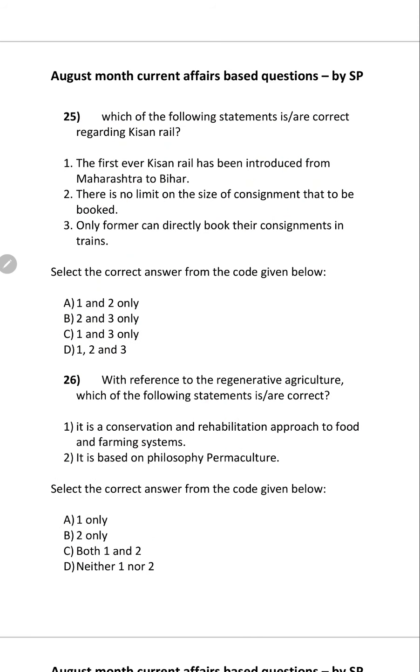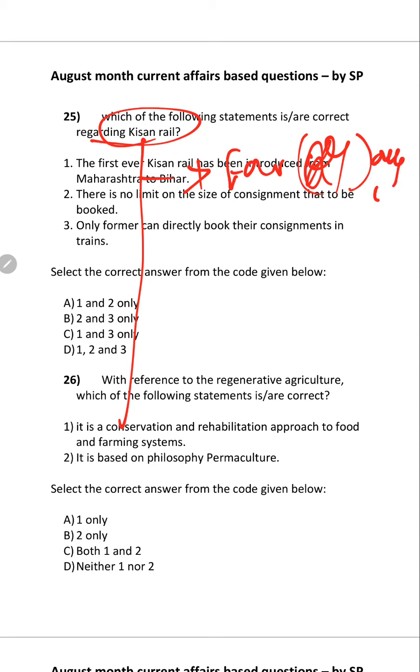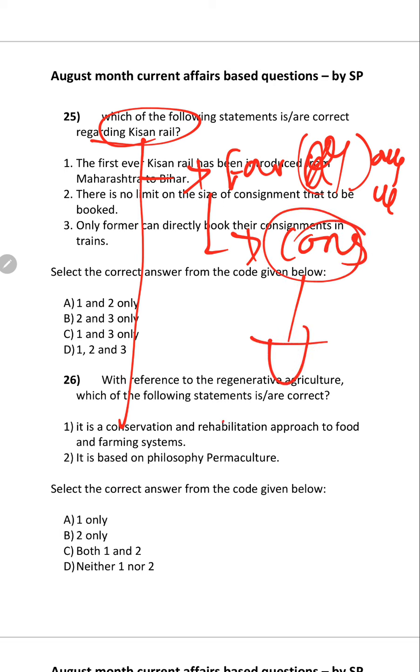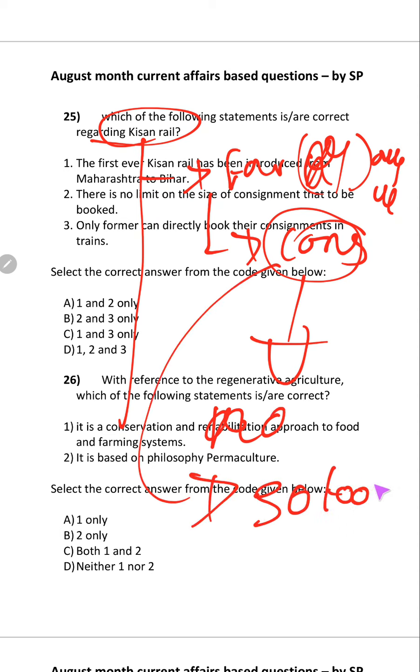So what are the futures of these? Farmers or anyone who wants to sell can book a consignment. For this consignment, there is no limit. This consignment can be as low as 50 to 100 kgs. If you know this much, it's enough.